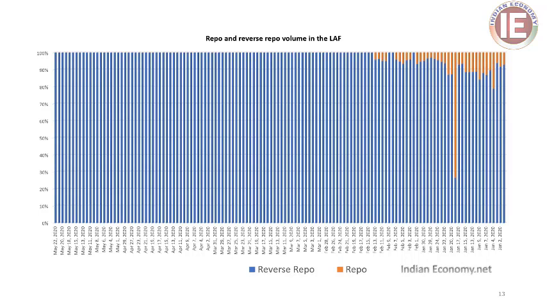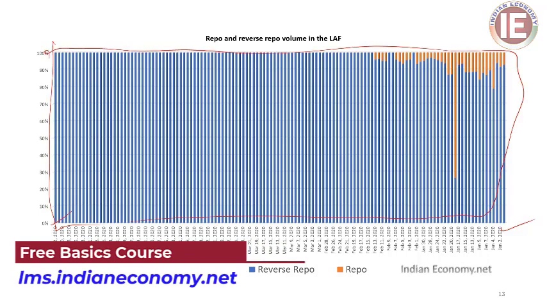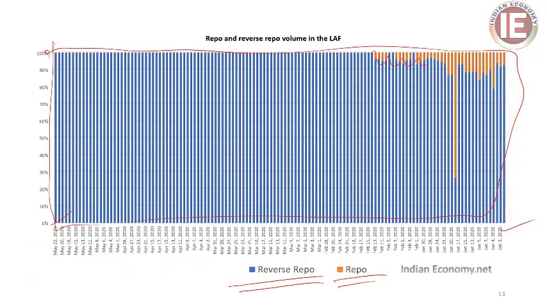Here, this diagram is also another version of the previous data, from January 1st 2020 to May 22, 2020. This rectangle diagram shows a colorful demonstration of both reverse repo and repo. You can see that the repo volume is quite less. It was there in the beginning period of this calendar year, till around February 11th. So there were repos. After that, there are only reverse repos.